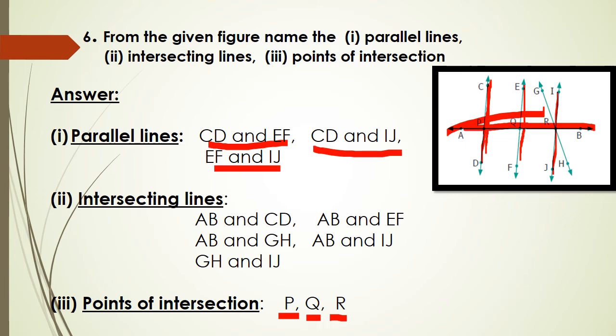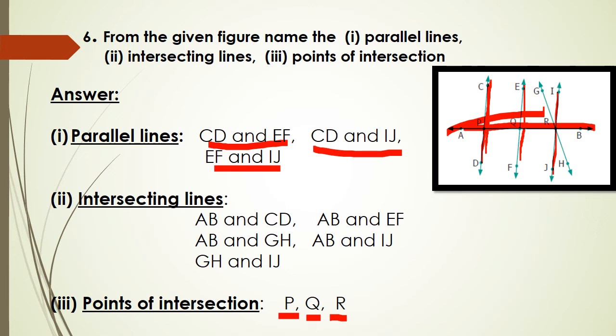Is it clear? Parallel lines means lines that do not intersect each other. So I am writing CD, EF one pair, CD, IJ one pair and EF, IJ the last pair. Any other parallel lines? No. Okay, correct.